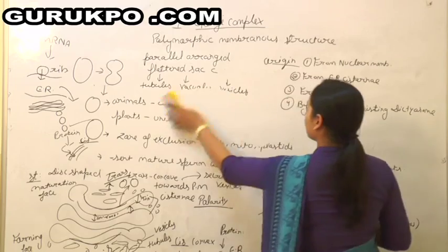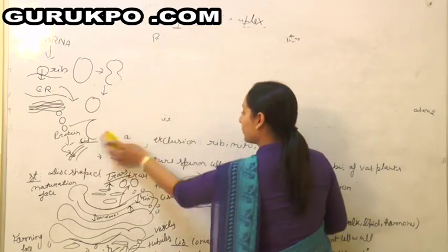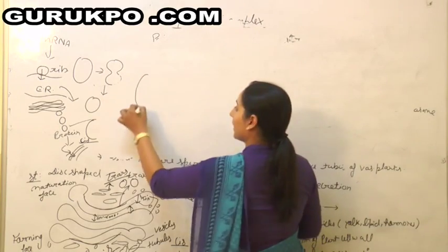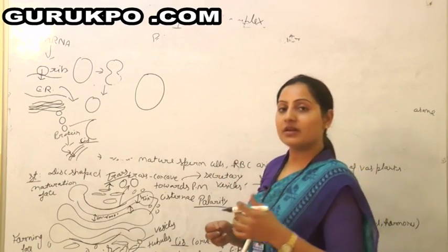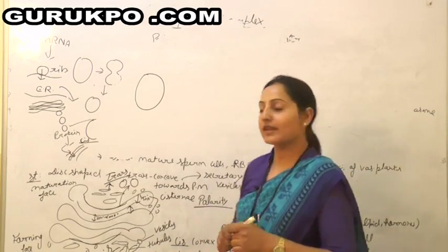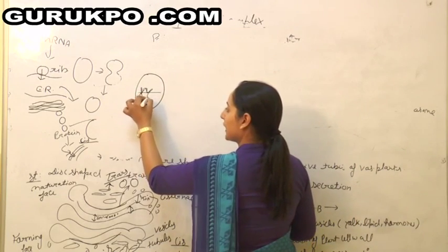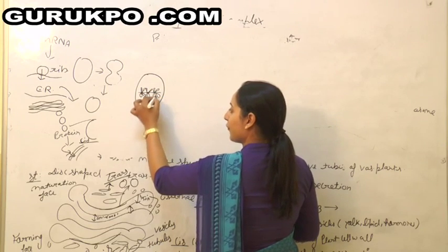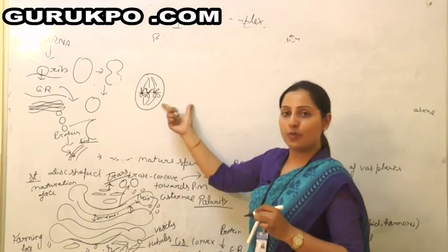So in plants, the cell wall formation is where the Golgi body plays a very important role. This is the cell. The cell division starts from the prophase, where there is a condensation of the chromosomes. Then comes the metaphase. In metaphase all chromosomes get accumulated in the metaphase plate, and then there is anaphase. In anaphase all the chromosomes move towards the opposite poles.